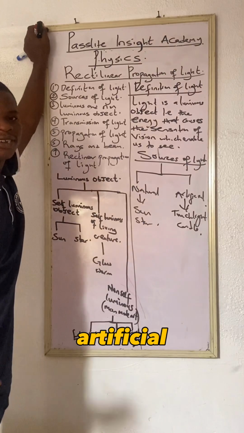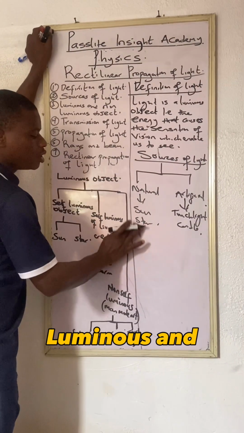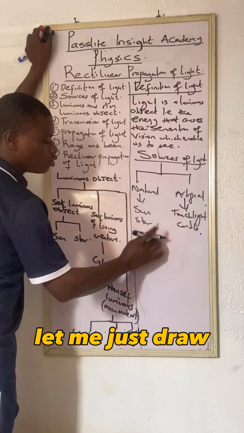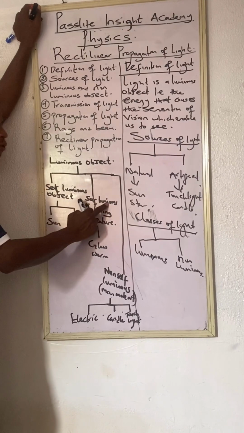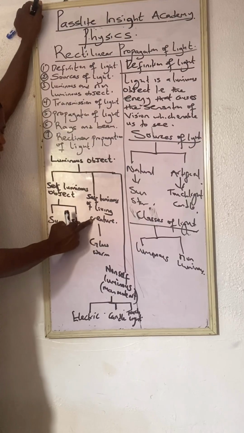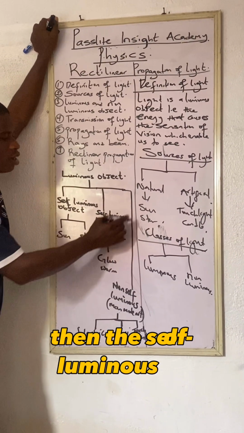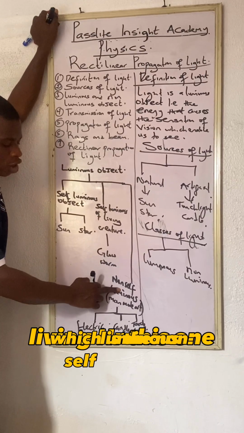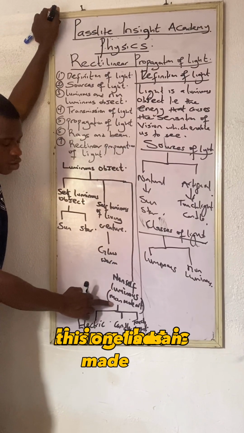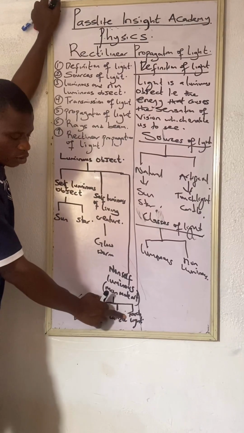So this is artificial. Also, let's go to the difference between luminous and non-luminous objects. Let me just draw it. Then the self-luminous of living creatures. This one is an object, but living. We have the glowworm. They also produce light at night. So we also have the third one, which is the non-self-luminous. This one is man-made. Examples: the electric candle, torchlight.